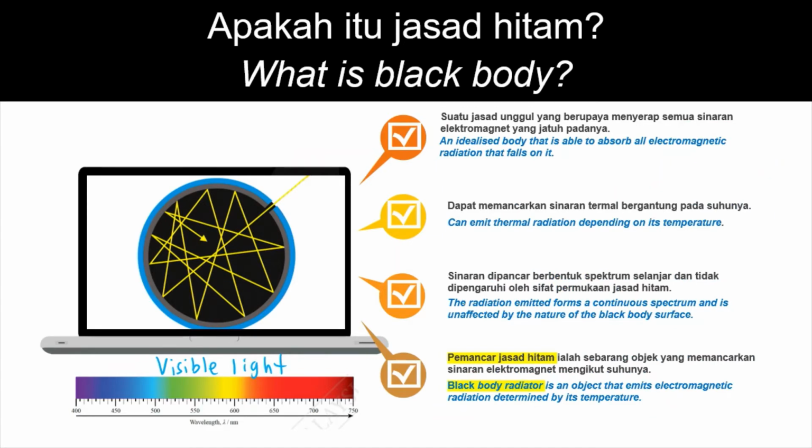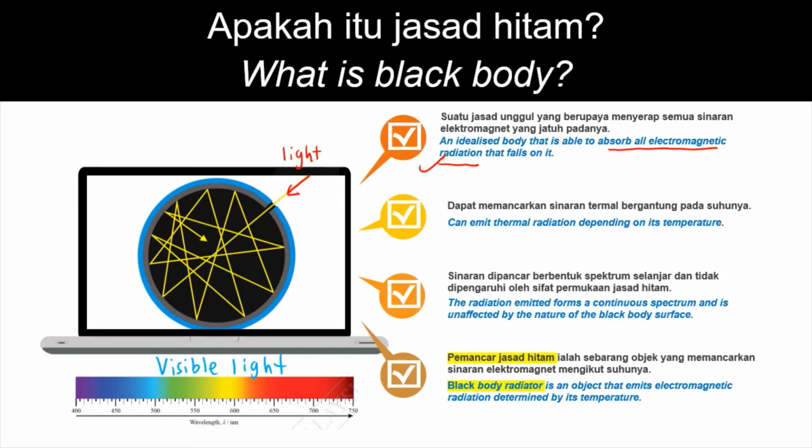What is black body? It is an idealized body that is able to absorb all electromagnetic radiation that falls on it. The picture here shows a black body. When there is light ray enter the hole into the black body, this light ray is being reflected again and again from the inner wall until it is absorbed fully by the black body.